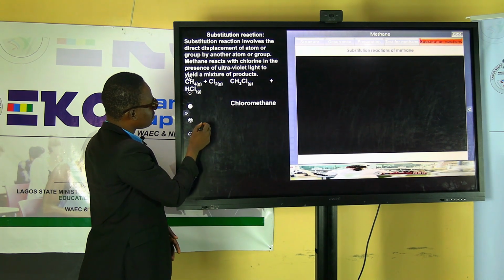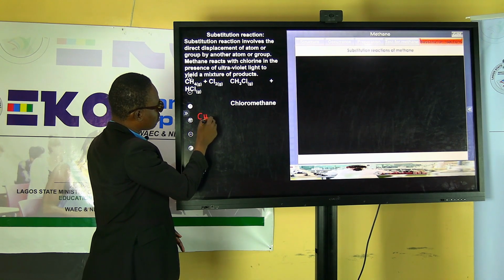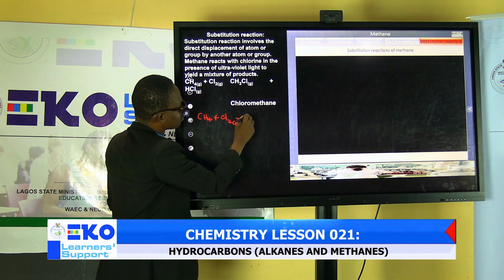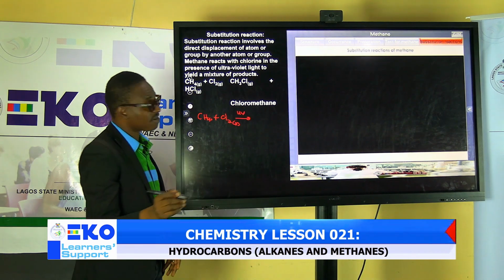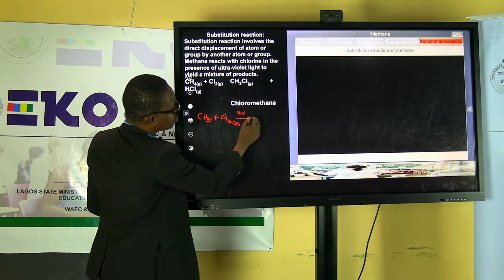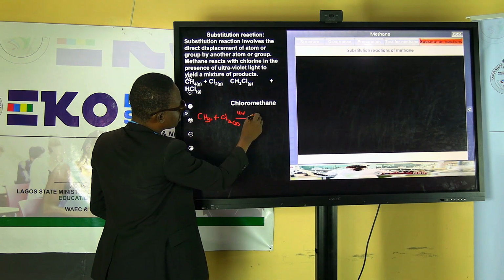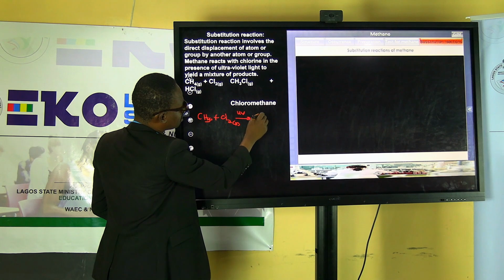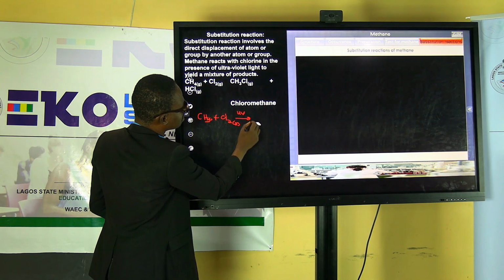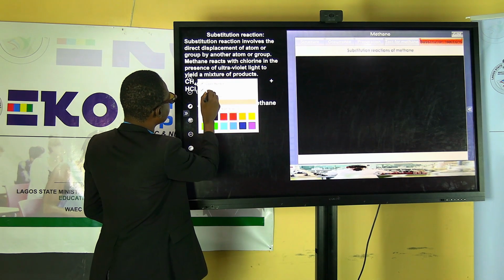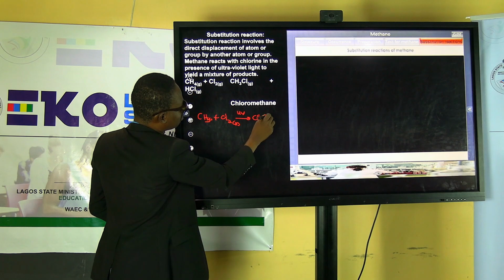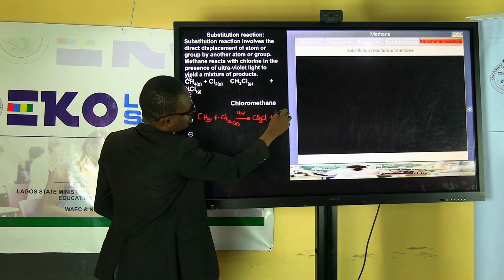Okay, fine. So if I have CH4 plus chlorine gas, it must be in the presence of what? UV light. It's very, very important for the reaction to occur. So what happened? Out of 4, it should have been reduced to CH3Cl plus HCl.